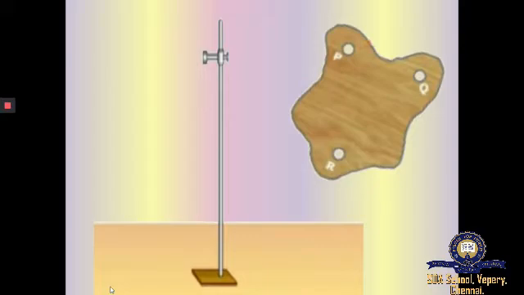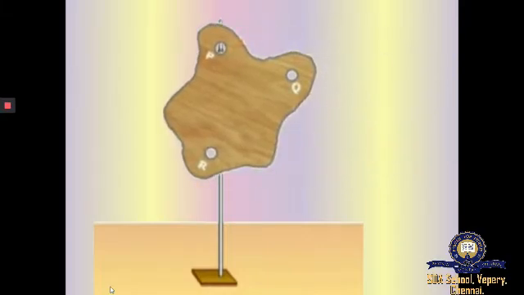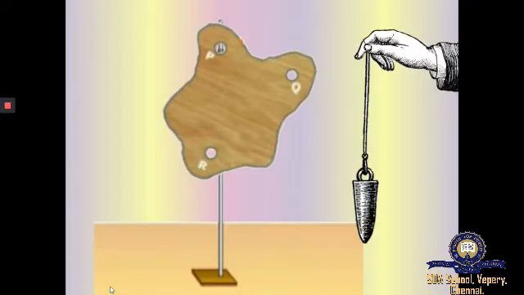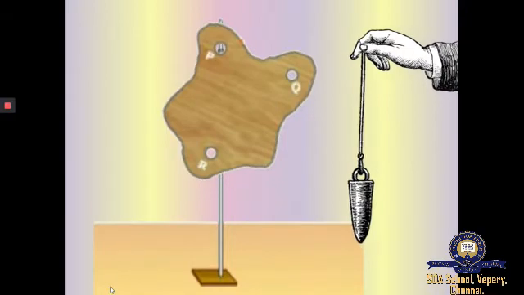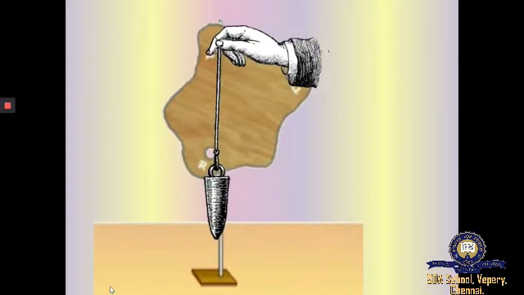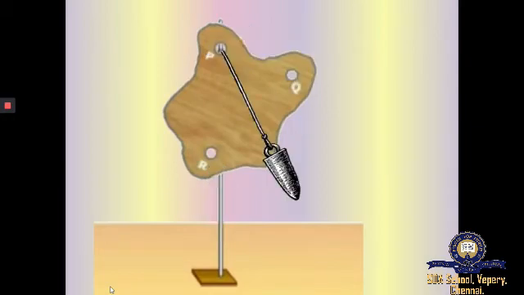Next, you have to suspend the lamina from the optical pin through one of the holes as shown here. First, I am suspending the lamina at the point P. Then, suspend the plumb line from the pin and mark the position of the plumb line on the lamina. So I am marking the position of the plumb line.